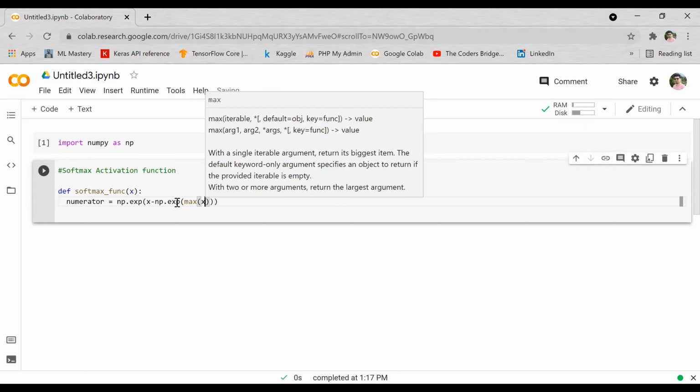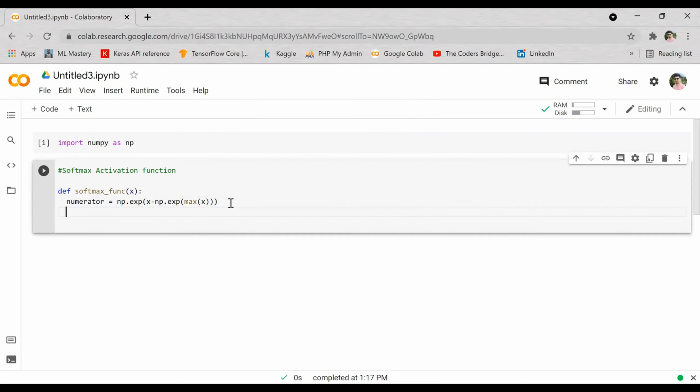Now we got the numerator value. From this numerator we need to calculate the denominator. What is the denominator? The denominator is nothing but the summation of all the nth values, correct? For doing the summation, we have this numerator, right?